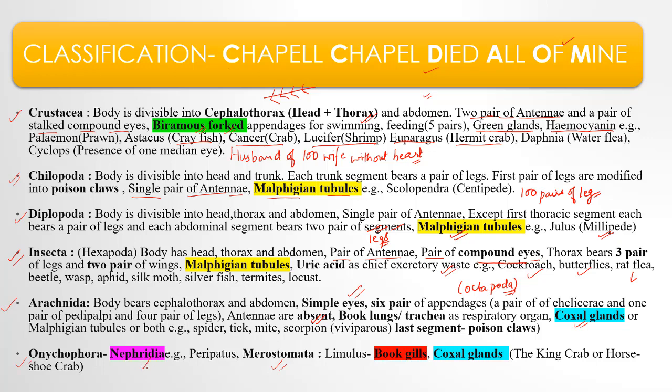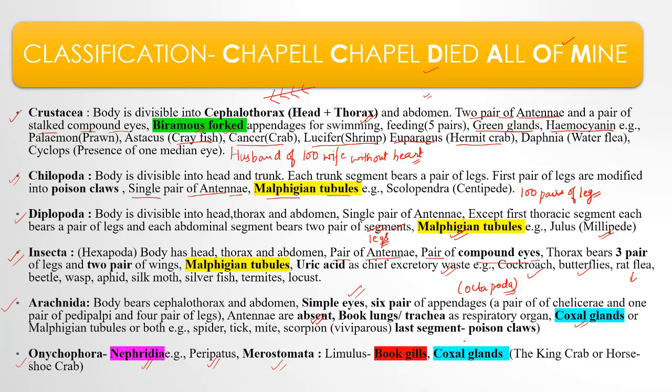Onychophora have nephridia as their excretory organ. That is why they are closely related to Annelida and Arthropoda. Peripatus is considered a connecting link between Annelida and Arthropoda, because Onychophora have nephridia as excretory organs, and nephridia were the excretory organs of Annelids. Merostomata includes Limulus, which has book gills or coxal glands for excretion. Limulus is also known as the king crab or the horseshoe crab.